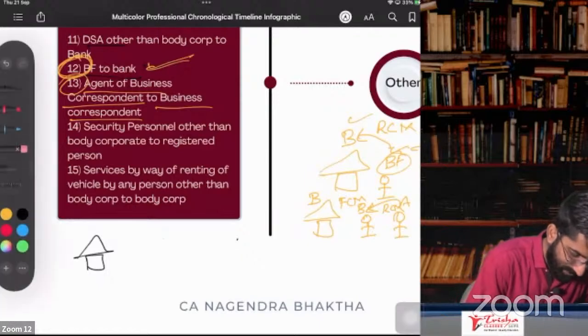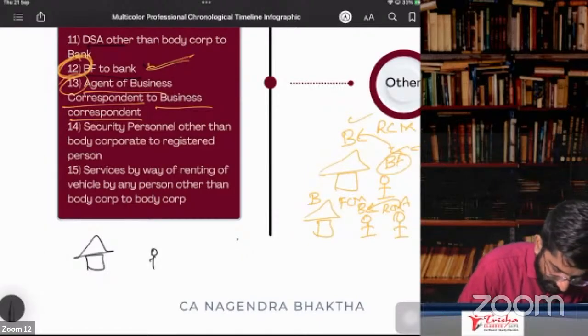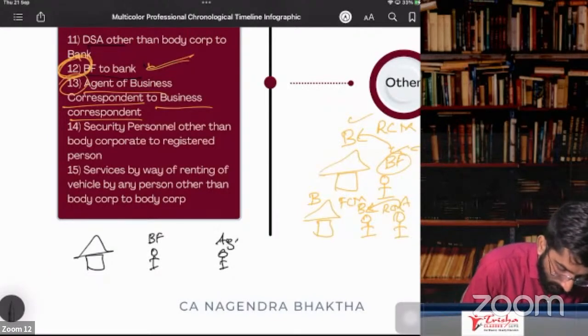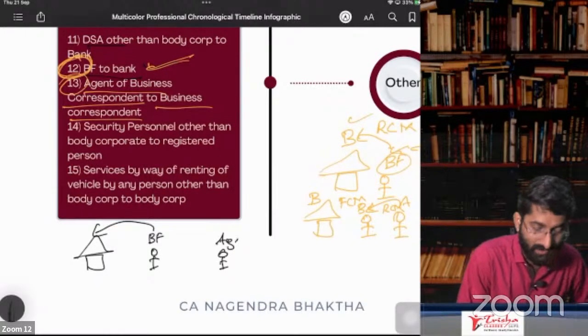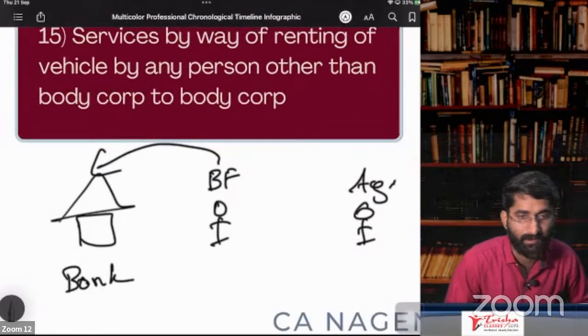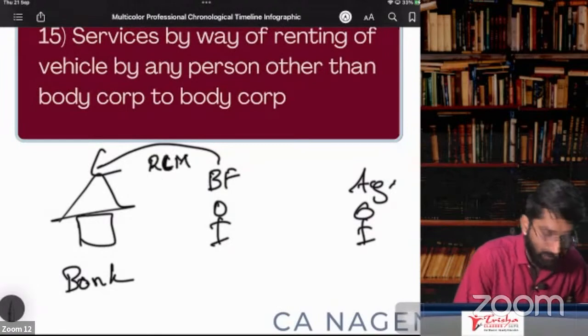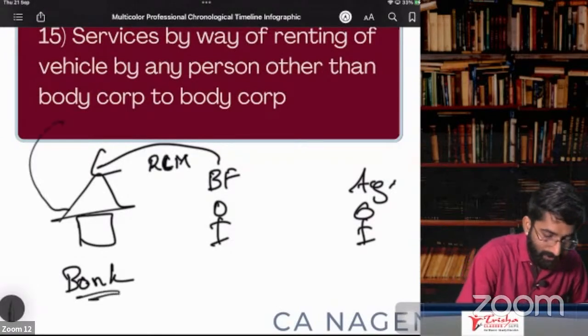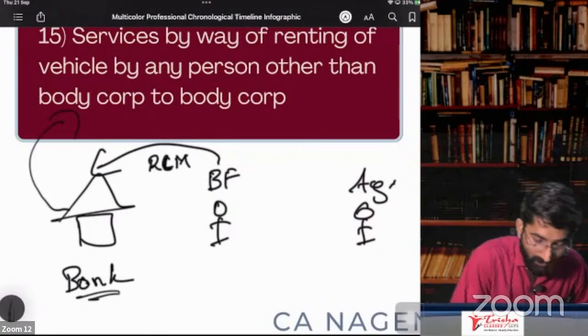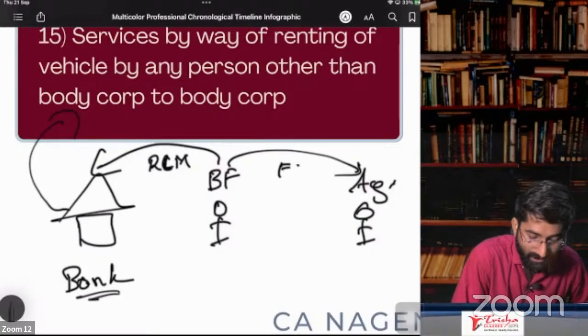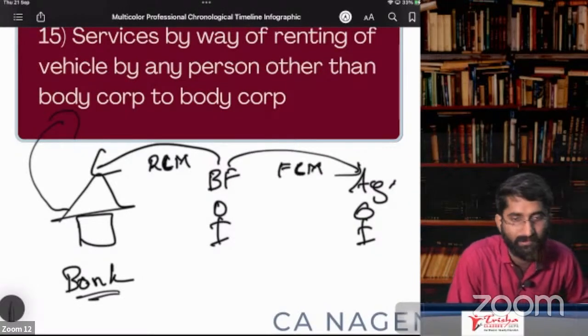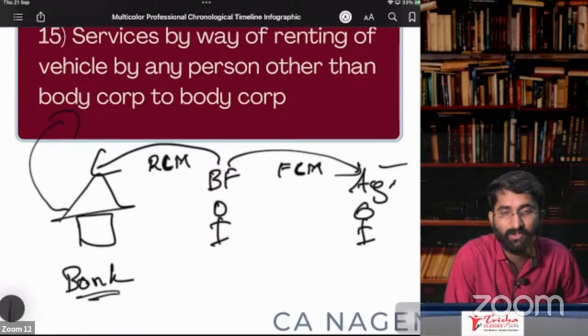Services are given by the business facilitator to the bank, so in this case it is RCM. The bank has to pay under reverse charge mechanism. But between the business facilitator and the agent, who is giving the service? The agent is giving the service, so it is under FCM.